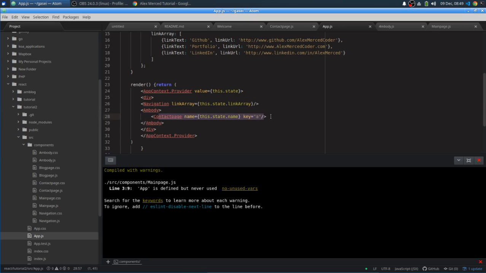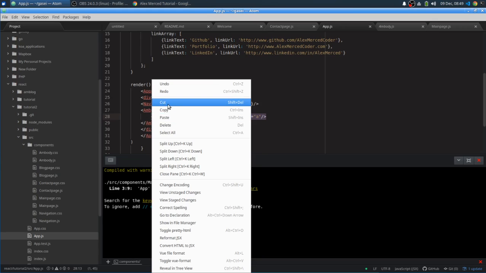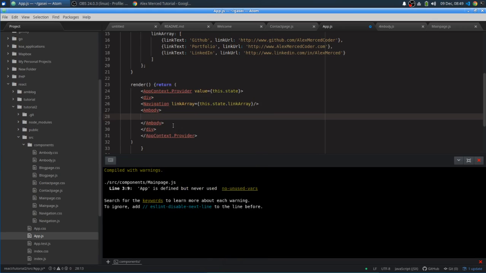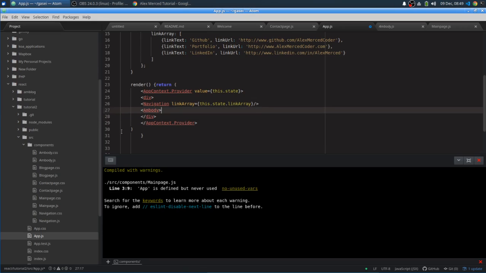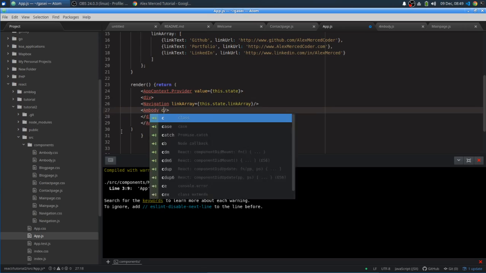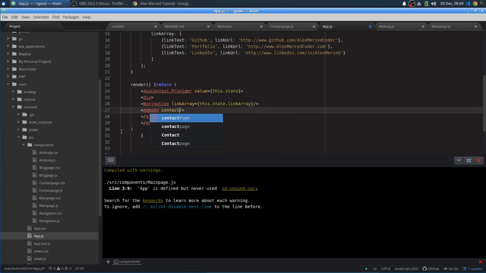Another way I could have done this is, I could just pass this child as a prop from the get-go. Instead of wrapping it and passing it as children, I could just make a property called contact page equals, there you go.